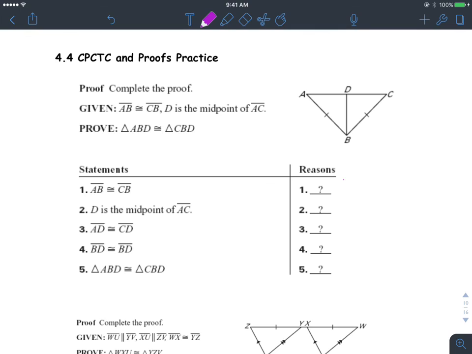And then I guess this next lesson here starts some of the proofs. So we're going to go ahead and cut that off there.